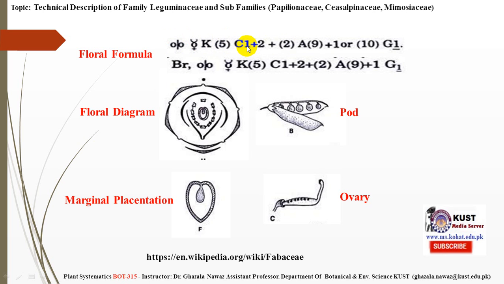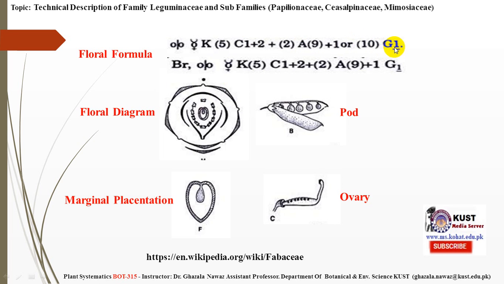One is single free, 2 in pair form which are free, and 2 are fused. This can be more easily understood by this diagram, and we will discuss it here too. Androecium means diadelphous, 9 fused, 1 free, or total number is 10, or sometimes they are fused.